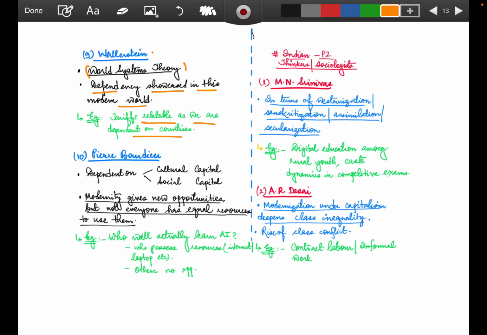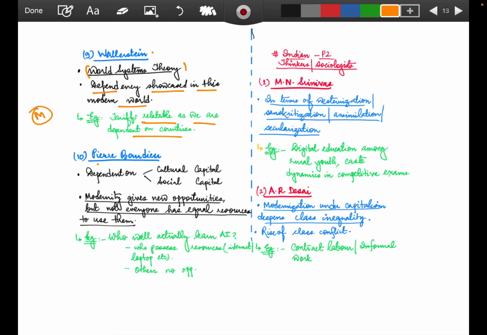So all those showcase that modernity is there, but modernity in the form of world system theory, where dependency was showcased. We also talk of the machines, all the MRI machines, where we are dependent upon the rich countries or the developed countries like Germany and Europe's other nations. So this is what it showcased, that this world is a modern connected world, where we also talk about the word globalization, but in the other way around you can also link it to modernity, right?